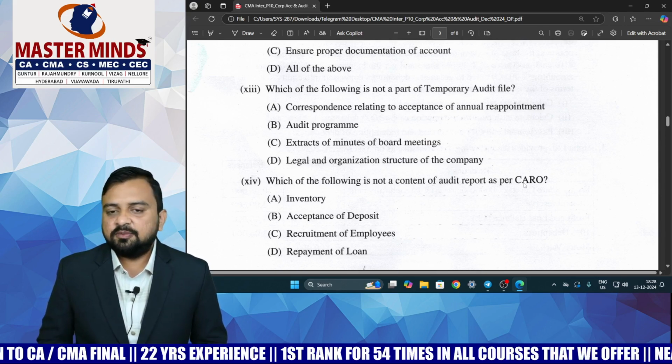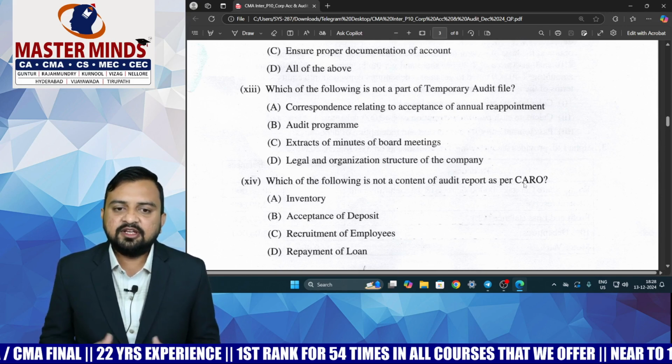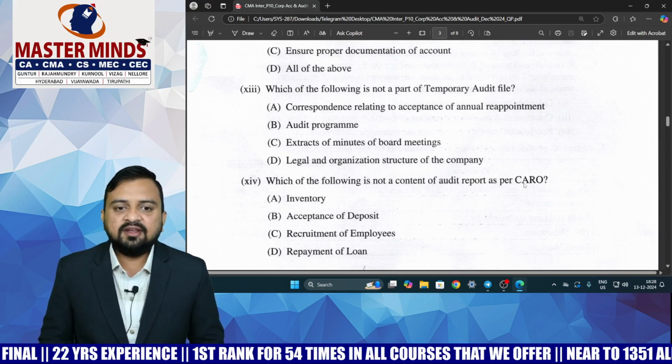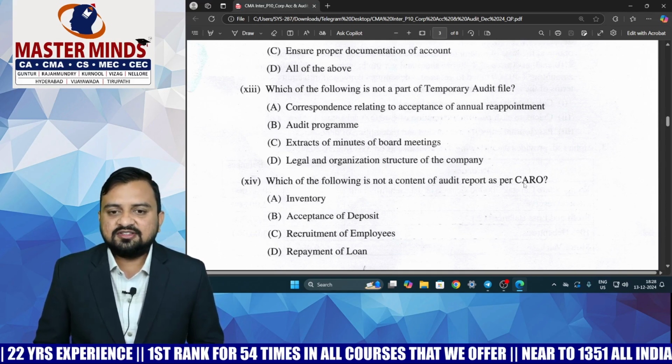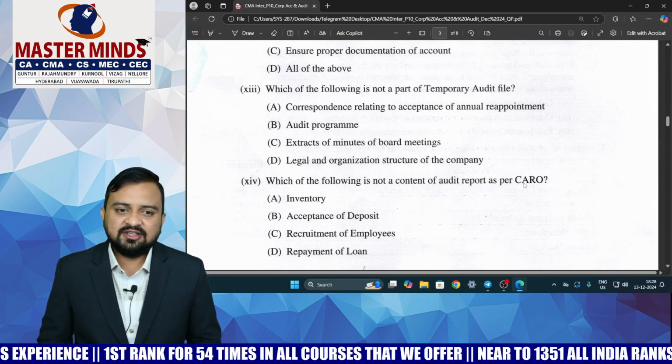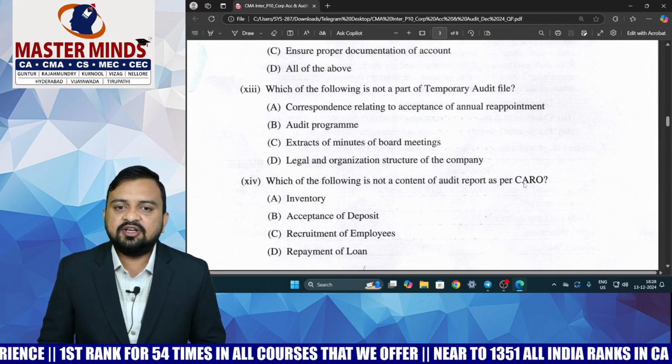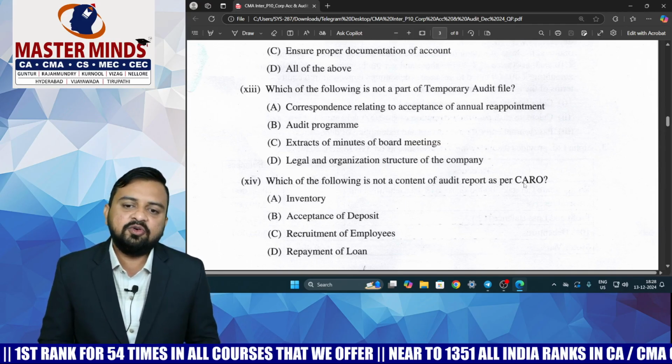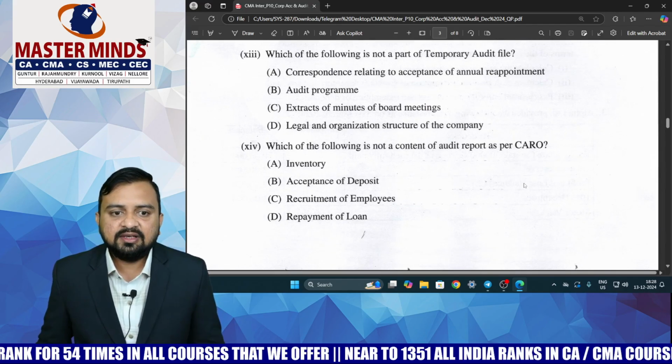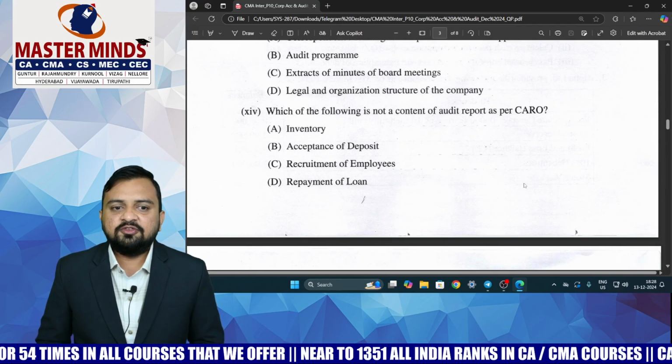Extracts of the minutes of the board meeting, yes, every year board meetings will be there, we have to obtain minutes of the board meeting. But the legal and organization structure of the company, like the memorandum or other things which don't change regularly, is not a part of the temporary audit file; this will go into the permanent audit file. Which of the following is not a content of the audit report, sir?